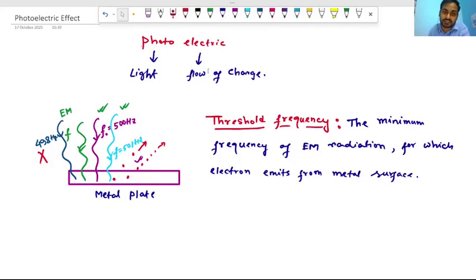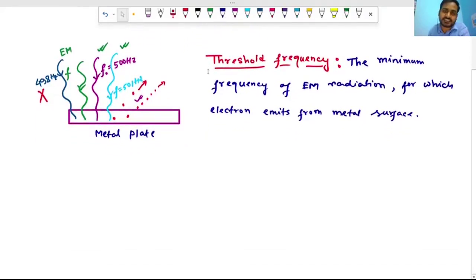Now we will discuss, for the time being we can analyze this. To emit an electron from the metal surface, definitely there is a requirement of energy. An electron can't be emitted without any external energy.